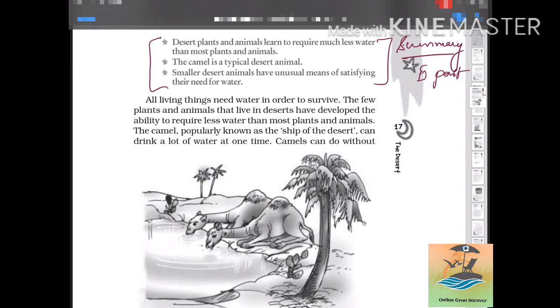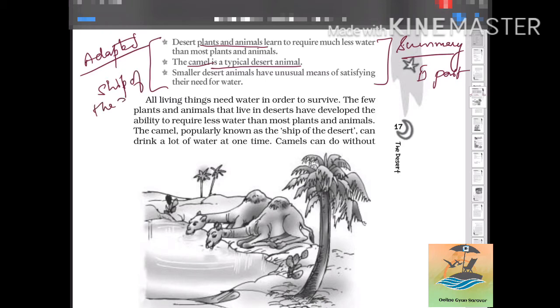Desert plants and animals learn to manage with much less water than most others. They have adapted themselves to survive in these harsh conditions with very little water. The camel is a typical desert animal, known as the ship of the desert.